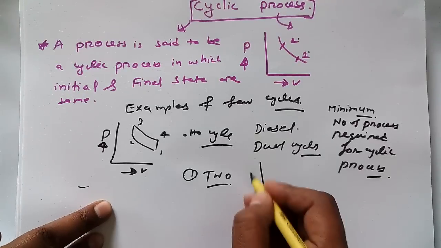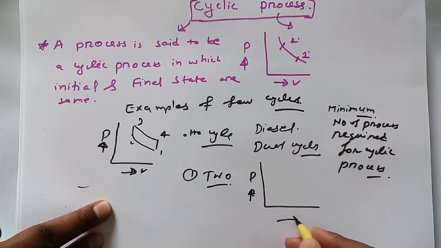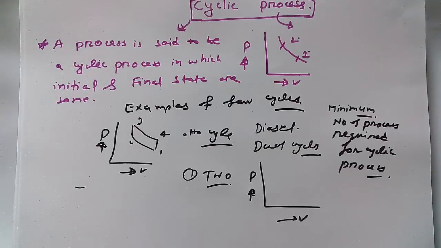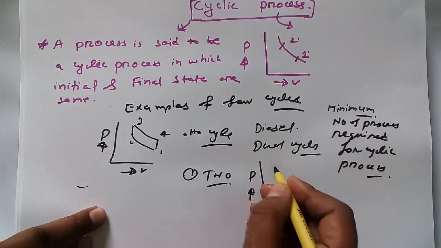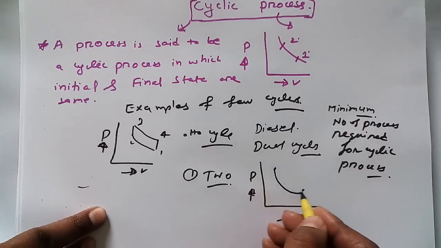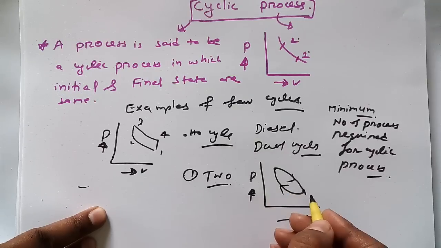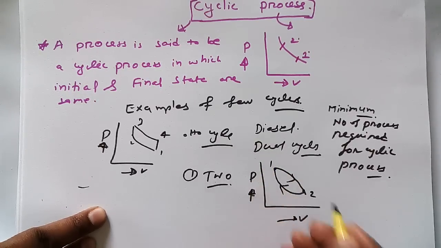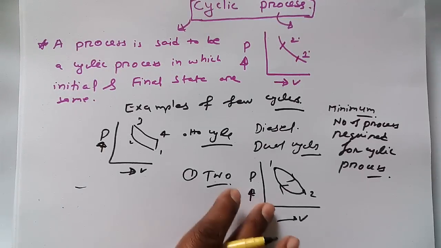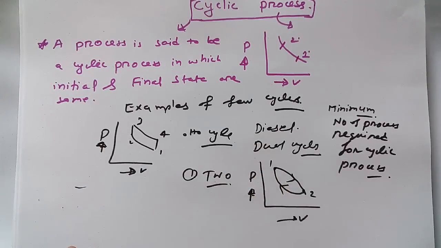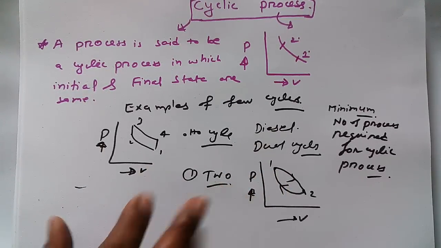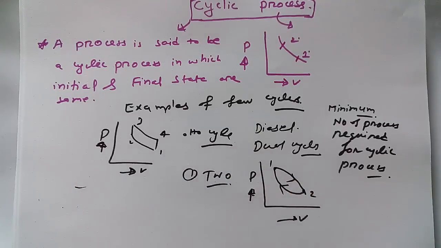So this is a PV diagram I have drawn here. Now what I'm going to do, I'm going to make a process. This one is a process. So this one is like this, this one is like this. If it goes like this, then it will be like this. Suppose that this is 1 and this is 2. So this is a cyclic process, and here we have only 2 processes, 1 and 2. That's why the answer for the question, minimum number of processes required for a cyclic process, is 2.